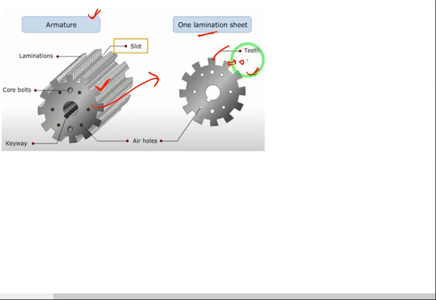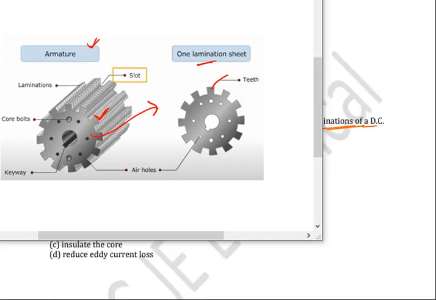The thickness is 0.5 mm, not 0.05, it is 0.5 mm here. 0.5 mm is the thickness of this lamination. This lamination is generally used for reducing the eddy current losses. To reduce the eddy current losses, we laminate the armature here.